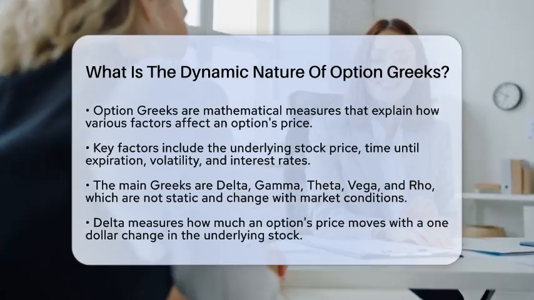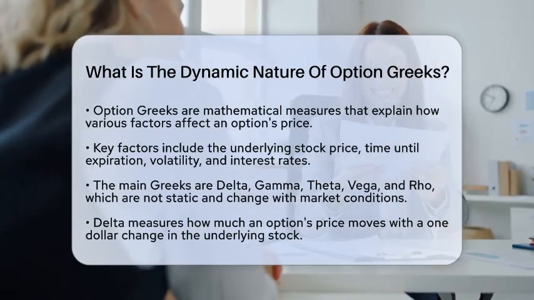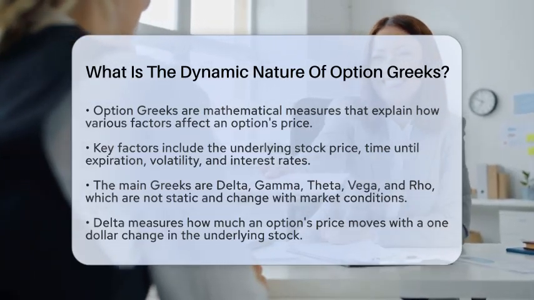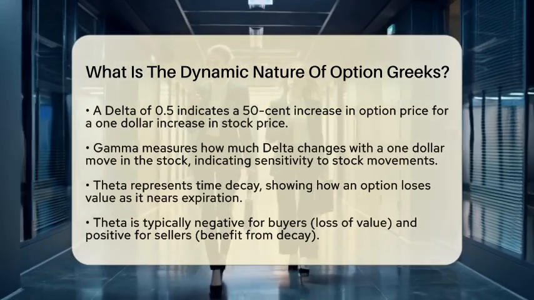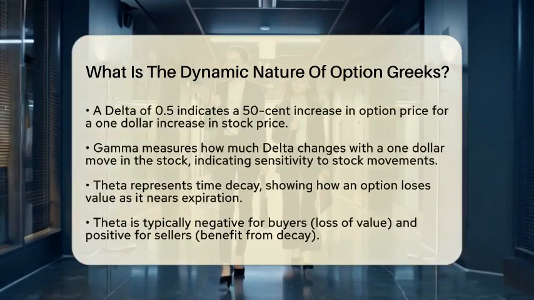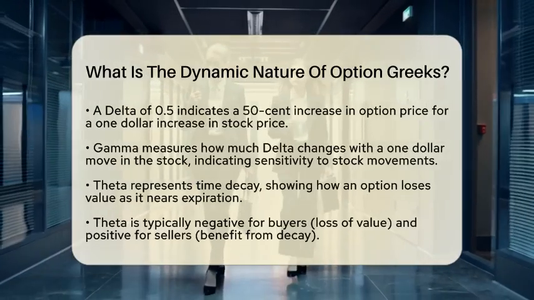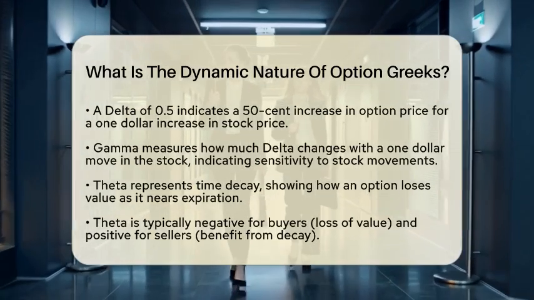This is where gamma comes into play. Gamma measures how much delta changes for a $1 move in the stock. A high gamma means delta can change quickly, making the option's price more sensitive to stock movements.